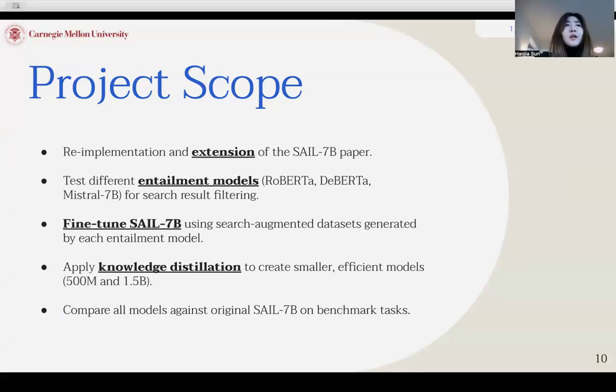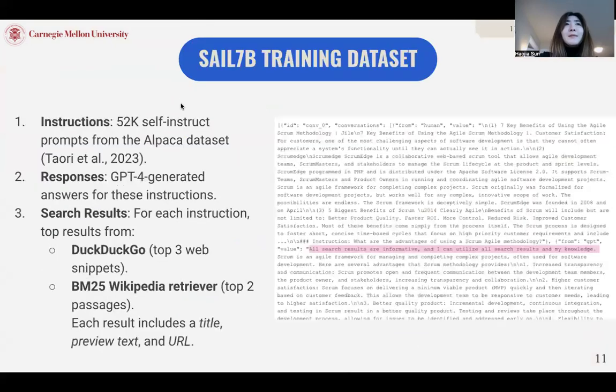For the project overview, we extend the Self-RAG 7B paper by testing different entailment models for search filtering, fine-tuning Self-RAG 7B on new datasets, and distilling smaller models with strong performance. For the training data, we use approximately 52K Alpaca GPT-4 samples, each augmented with search results. Entailment labels are added using DeBERTa or Mistral 7B, and the data is converted into Self-RAG-style dialog format.